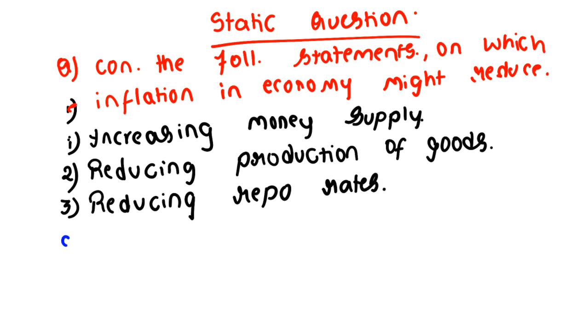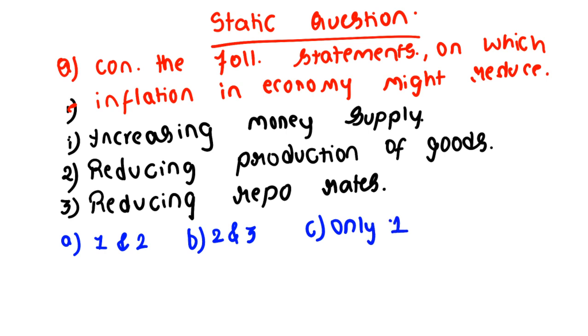So you can choose the options: A, 1 and 2; B, 2 and 3; C, only 1; and D, 1 and 3. Clear? So these are the options that I am providing for this static question. As this is economy, you can take a bit, think and answer the question, and the answer would be provided in our next class.